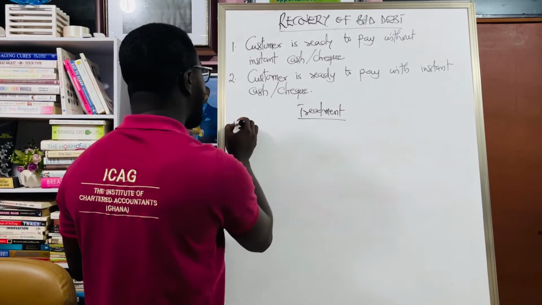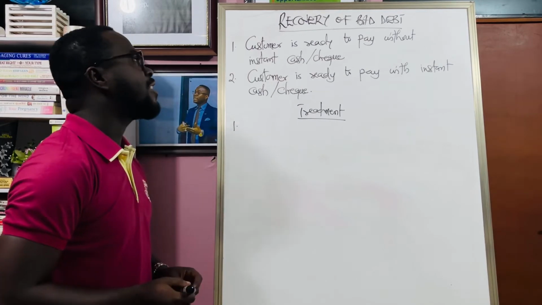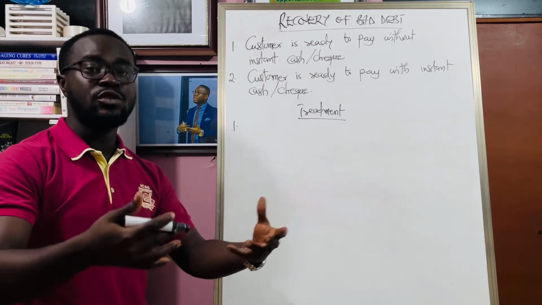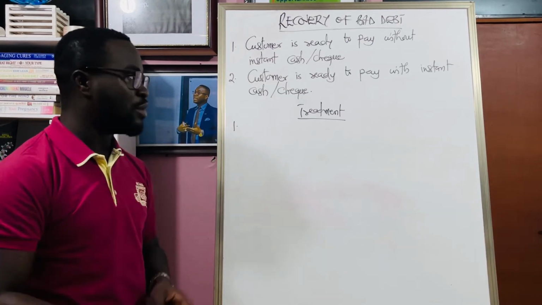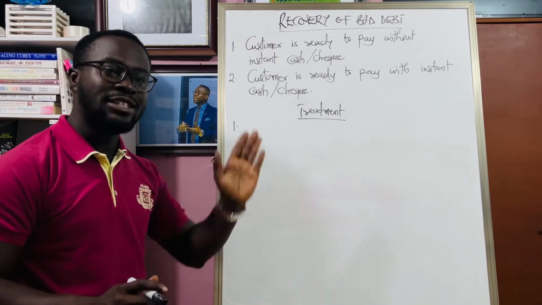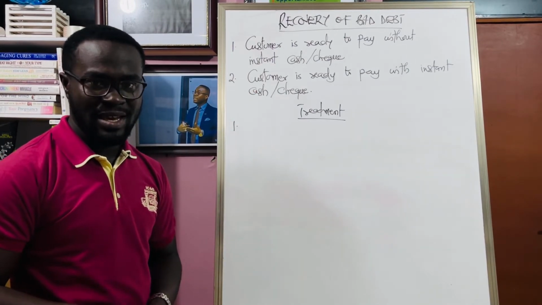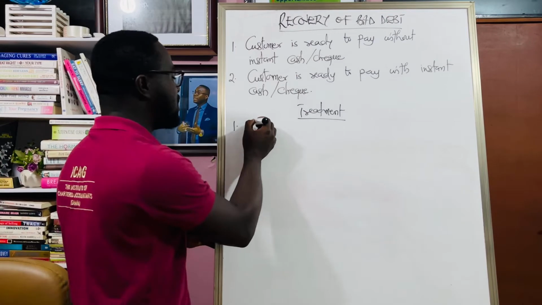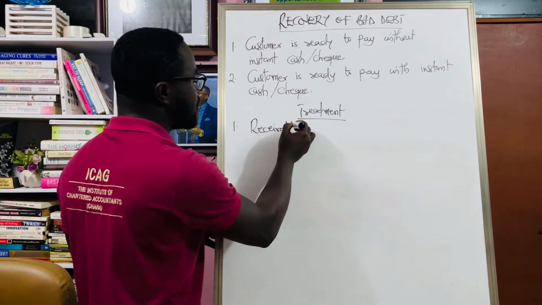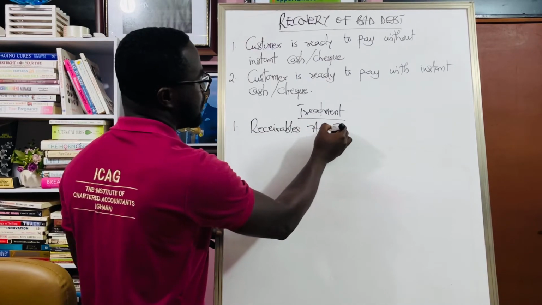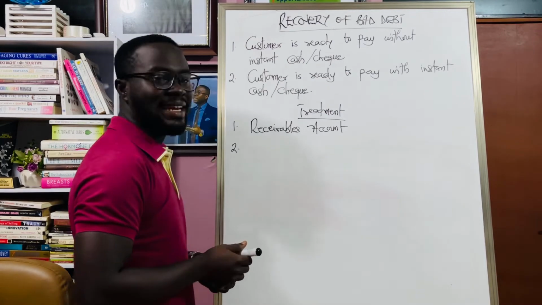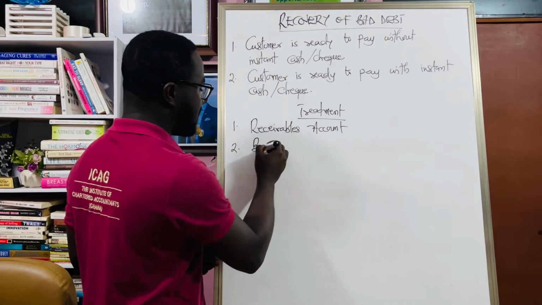So the first one that we are going to do is a situation whereby the customer is ready to pay without instant cash or check. He's not having money, but he or she has notified the entity that he's going to pay. If the customer is ready to pay without instant cash, there are two accounts that this transaction is going to affect. Initially, it will affect the receivables account. And two, we are talking about bad debt, therefore it will also affect the bad debt account.